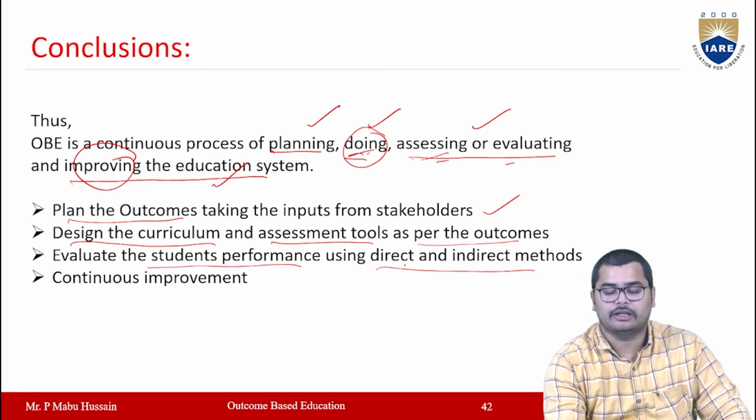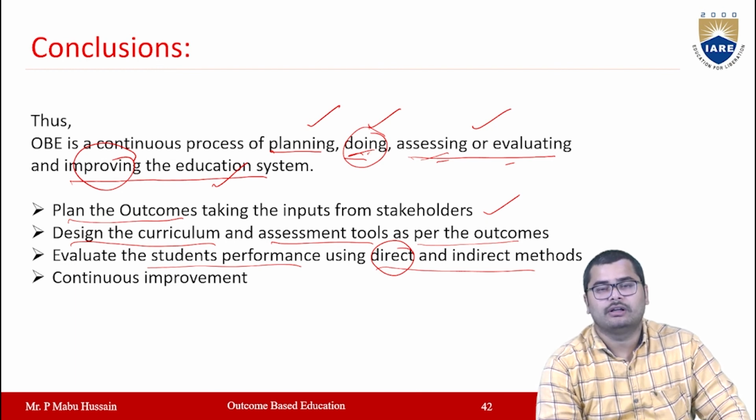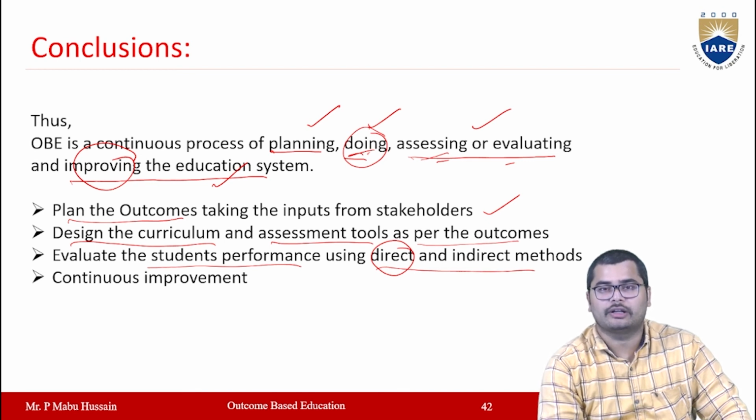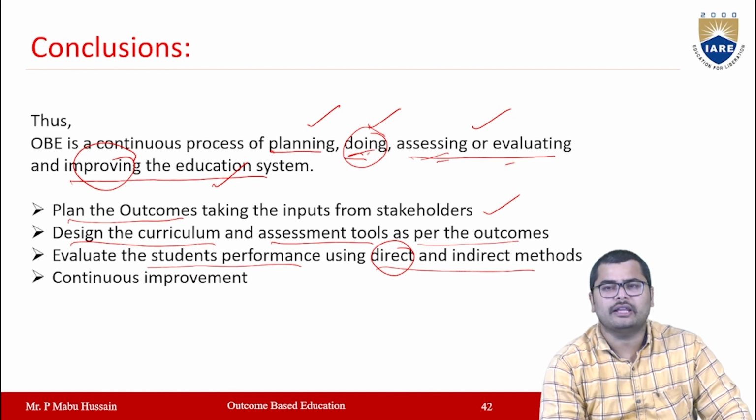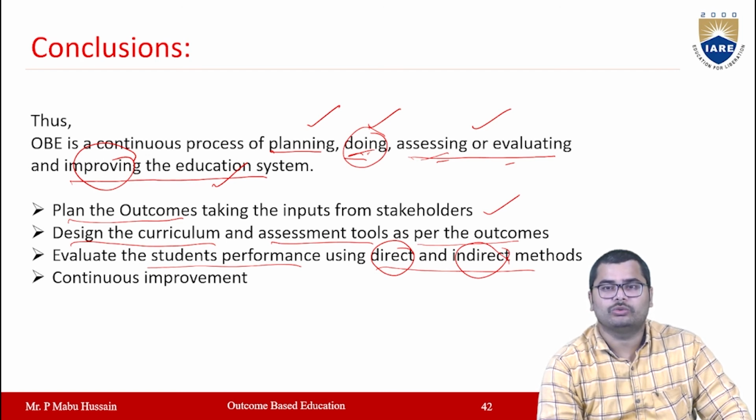Direct methods are internal exams, external exams, laboratory exams, and if you are using any alternate assessment tools, those also come under direct attainment. For indirect methods, you have to take a survey or questionnaire from the students. Then you have to do the attainment for CO as well as PO.